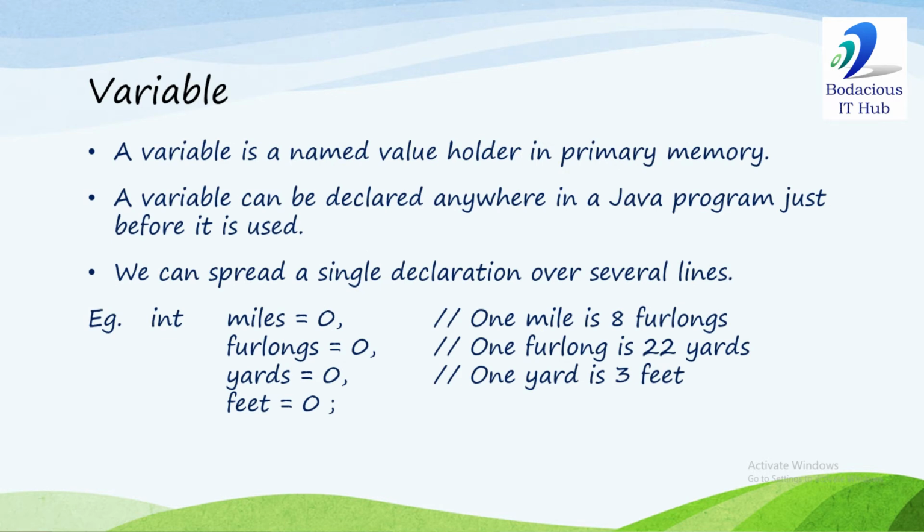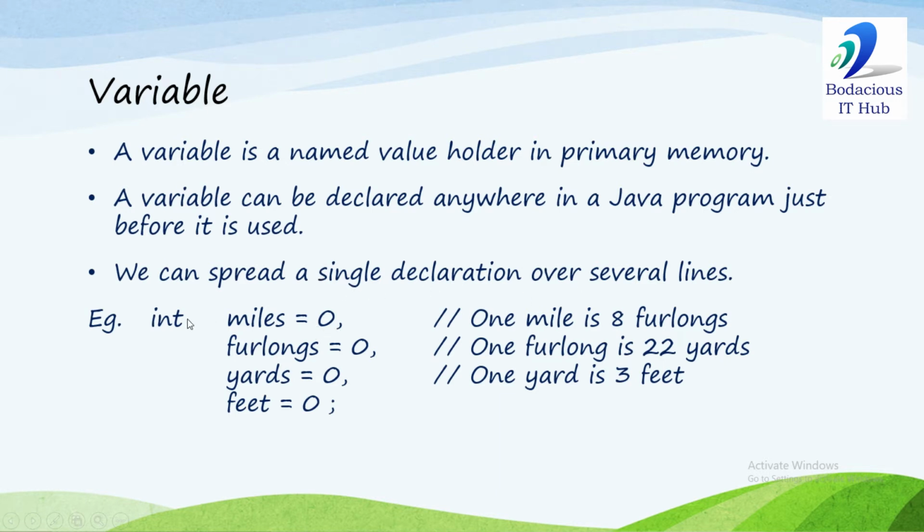Now we come to variables. A variable is a named value holder, or a named memory location where we store values in our program. A variable can be declared anywhere in a Java program, but it must be declared before it is used for the first time. And you can also break a single declaration into several lines.